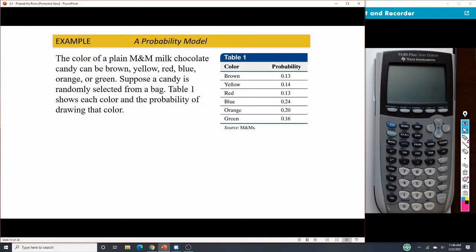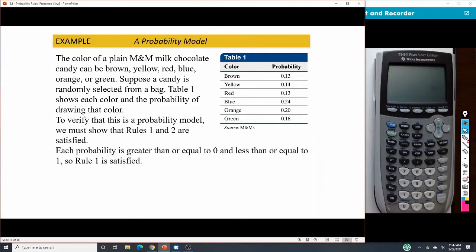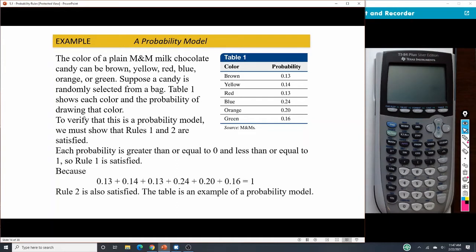All right, so for instance here, we have a bag of M&Ms, and we want to know, is this table that we have a probability model? So we look at our numbers. We see that none of them are negative, so they're all bigger than 0, and none of them are bigger than 1. So the first rule is satisfied. We know that's good, that we're between 0 and 1 for all of those. And then if we add those together, we see that it equals 1. So rule 2 is satisfied. Therefore, this is a probability model.